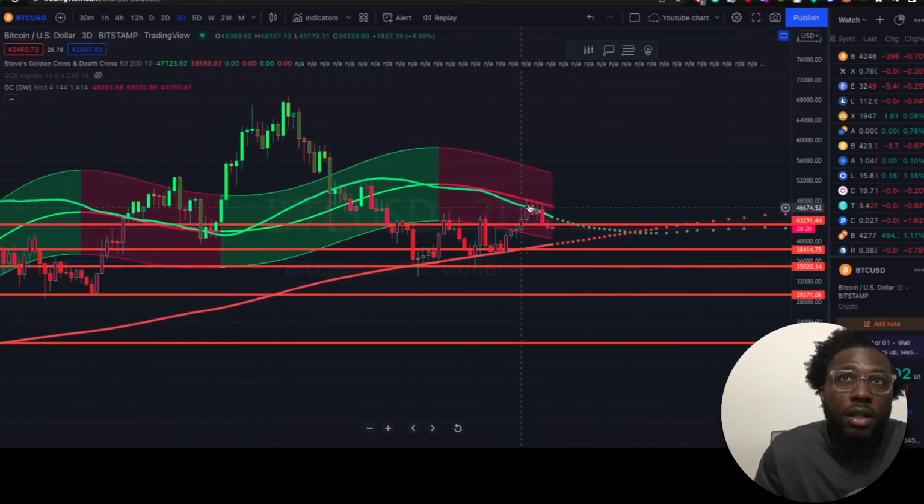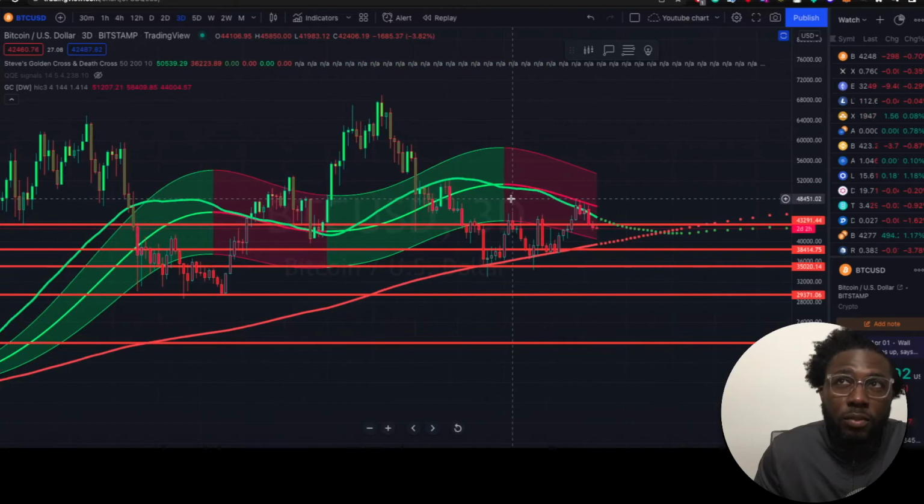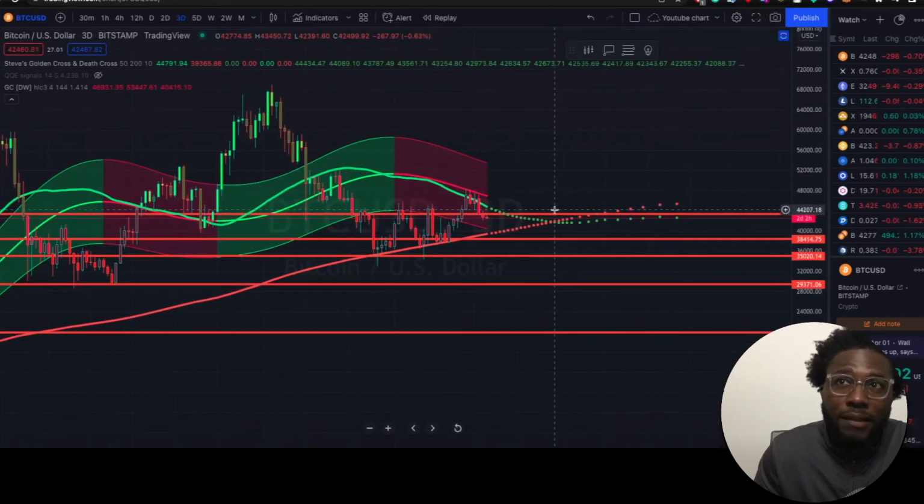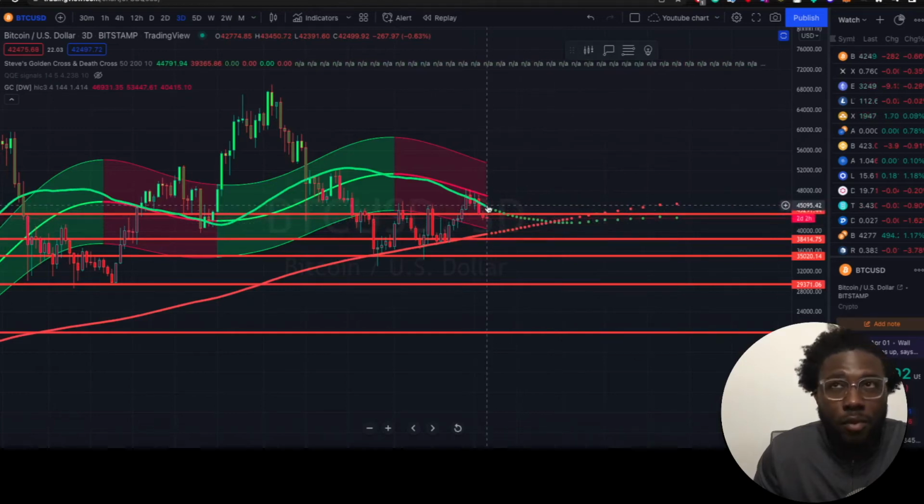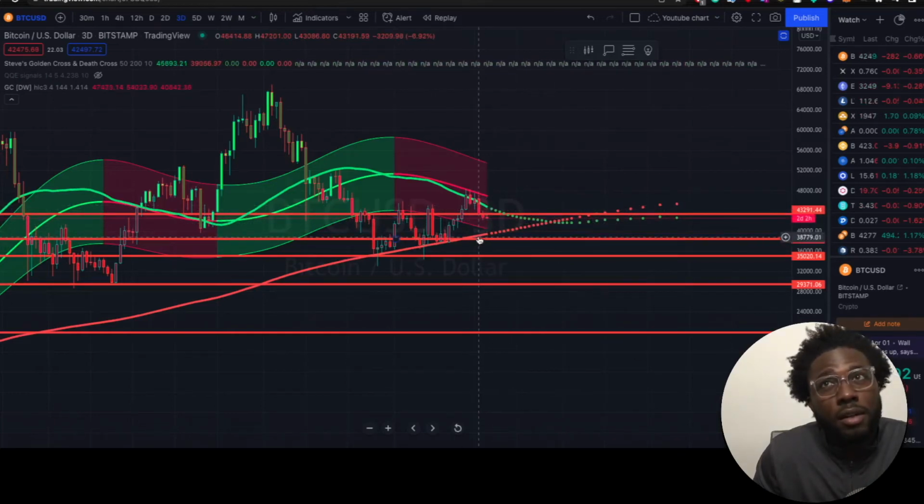Okay, so the price of Bitcoin in the short term could still drop until May or during the month of May, because we have a death cross in May. And what's the death cross? The death cross is when we have the 50-day moving average cross with the 200-day moving average.